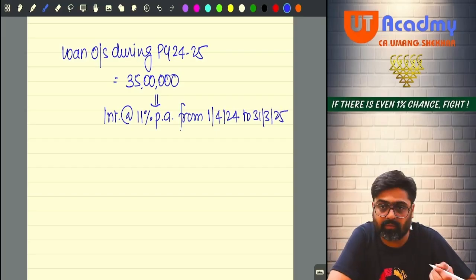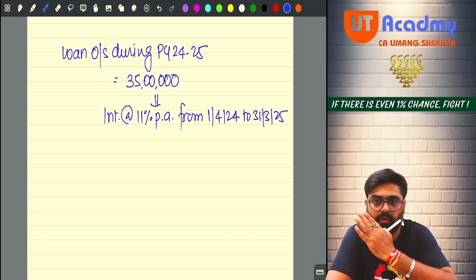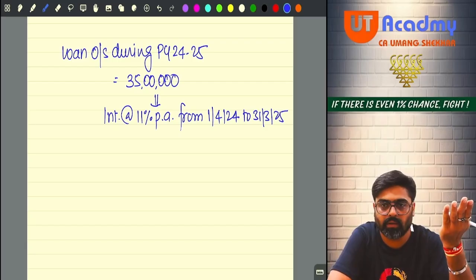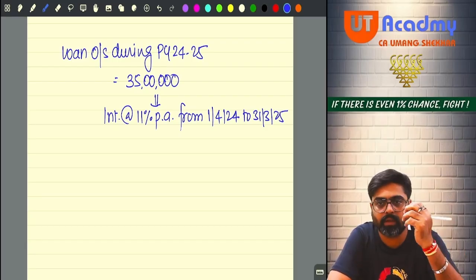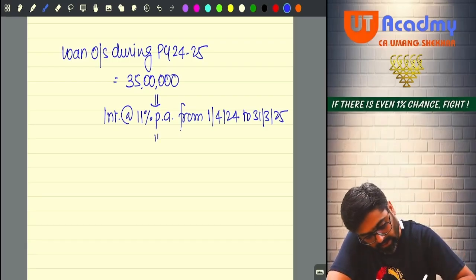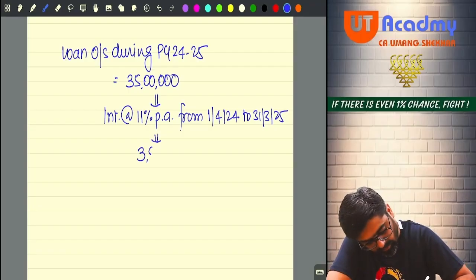For the full year, I will have to calculate the interest, no? Because the loan remains outstanding throughout the year. So I would have paid the interest throughout the year. That interest at 11% is 3,85,000.